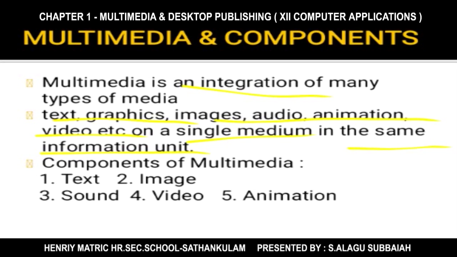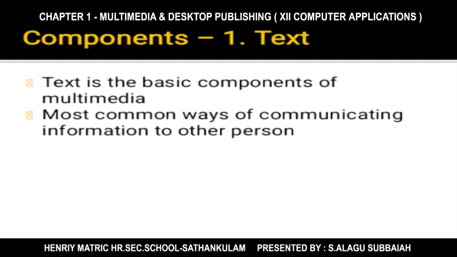There are five components of multimedia. They are text, image, sound, video, and animation. So we will see each component one by one. The first component is text. Among the five components, it is the basic component. It is the most important way of communicating information to the other person.